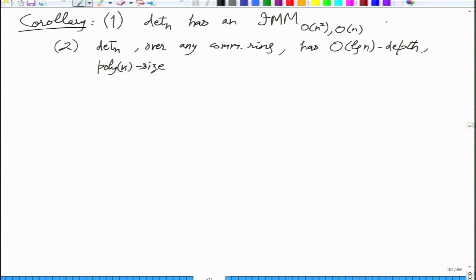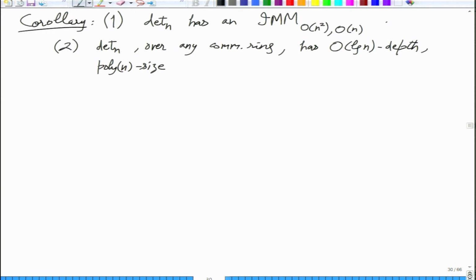If you analyze, the size is also not too bad. I don't think it will be more than n to the 5. So you have n square cross n square matrix and you have n of them. So n to the 5 I think is a trivial bound on the size.